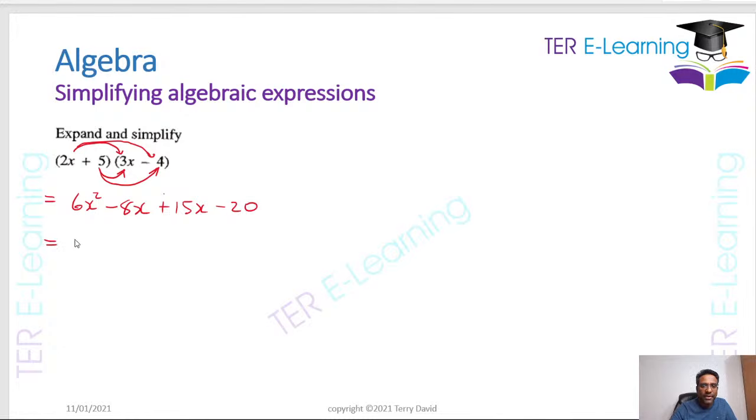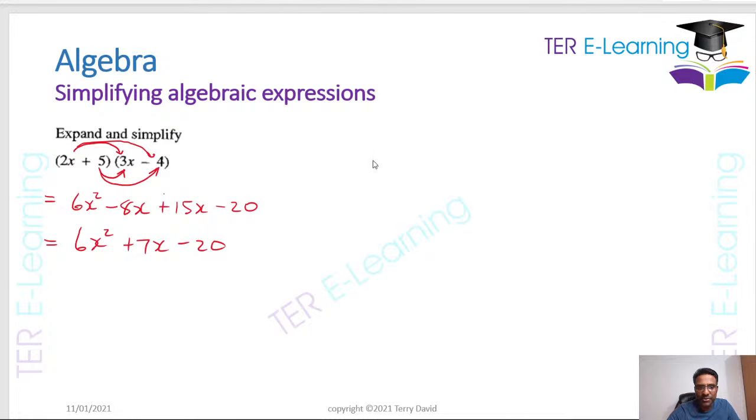So therefore, we're going to simplify this. This is going to be 6x squared, and minus 8 plus 15 is going to give me plus 7x minus 20. So this is how we expand and simplify two brackets.